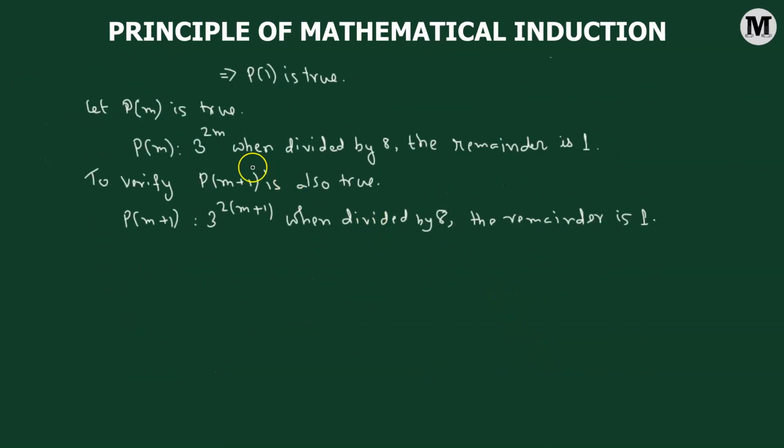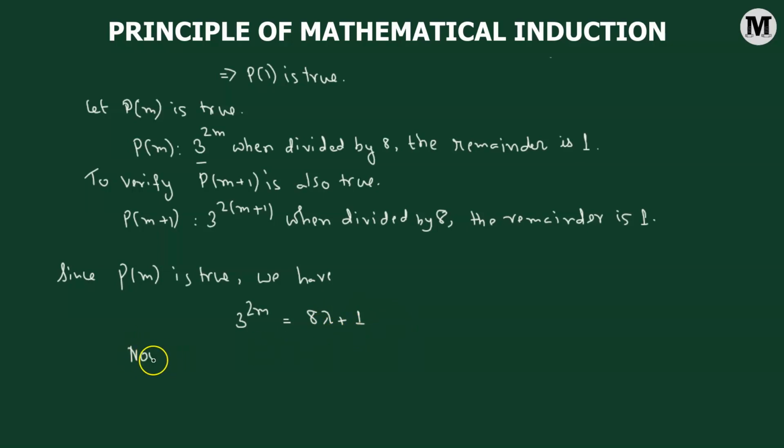Since we have already considered that 3 raised to the power of 2m when divided by 8 leaves remainder 1 to be a true statement, that means P(m) is a true statement. So we can use this fact. Since P(m) is true, we have 3 raised to the power of 2m, which can be expressed as 8 times lambda plus 1. Right, so we are going to use this fact.